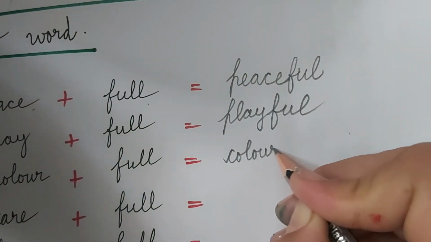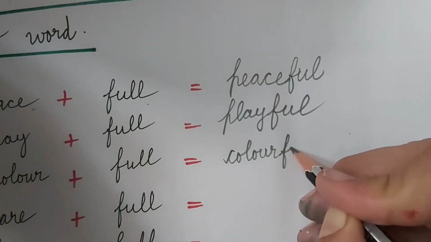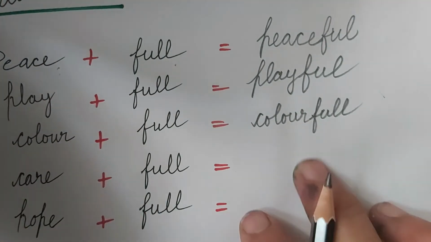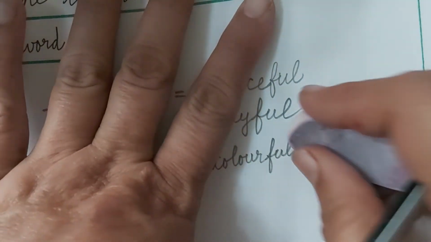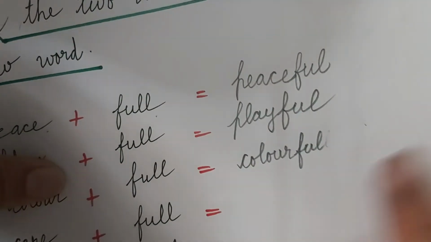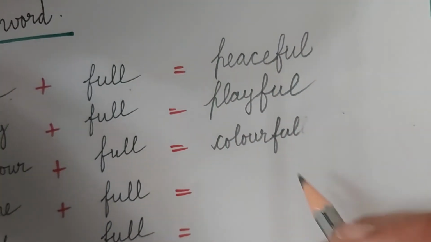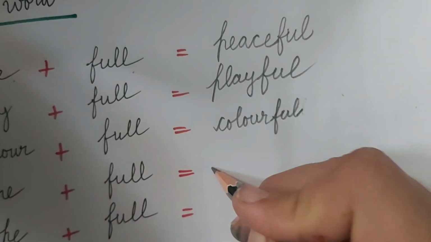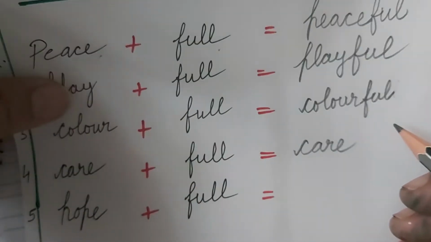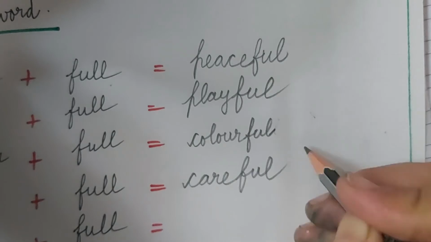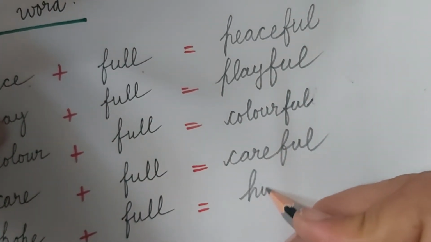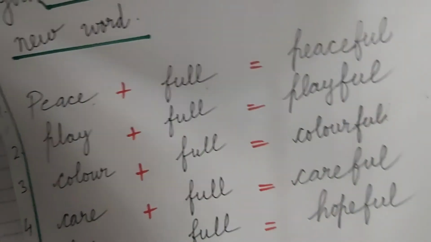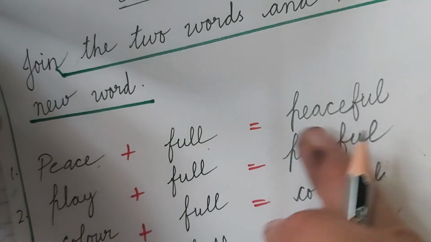In every session, every year, we find the children making this mistake. They write double L and they do not keep in mind that when they have to join the two words, they have to write single L. When I was speaking with you, by mistake I too have written double L. Sorry for that. Okay. Now careful, C-A-R-E, care, F-U, single L again. Hopeful, H-O-P-E, hope, F-U-L, full, hopeful. Okay.